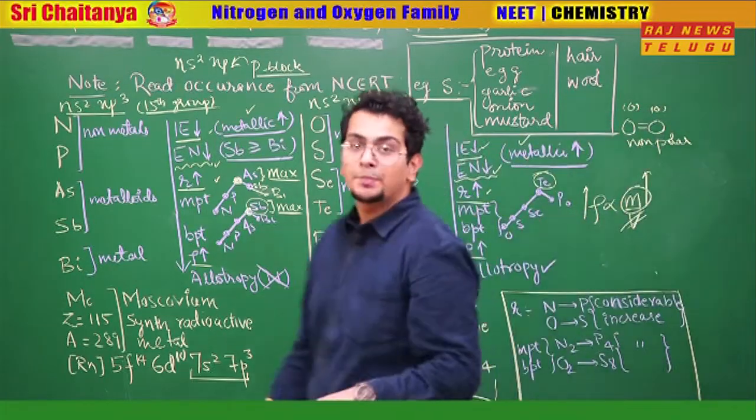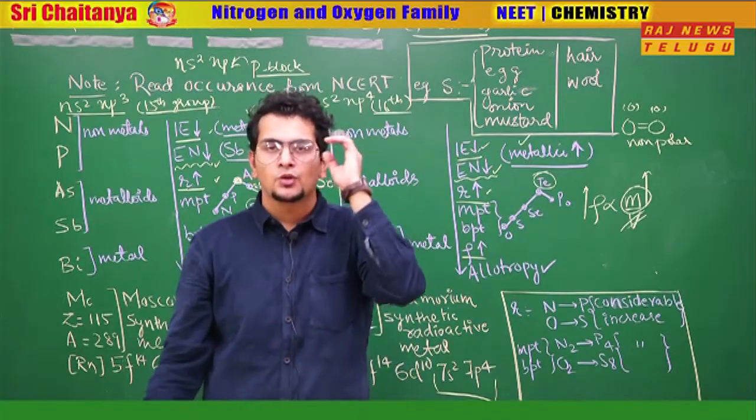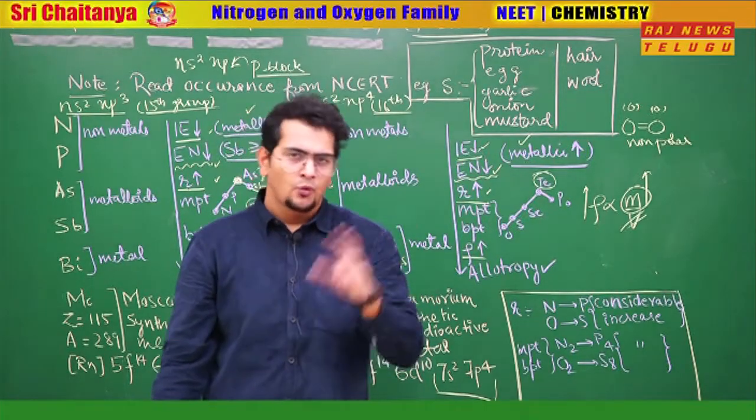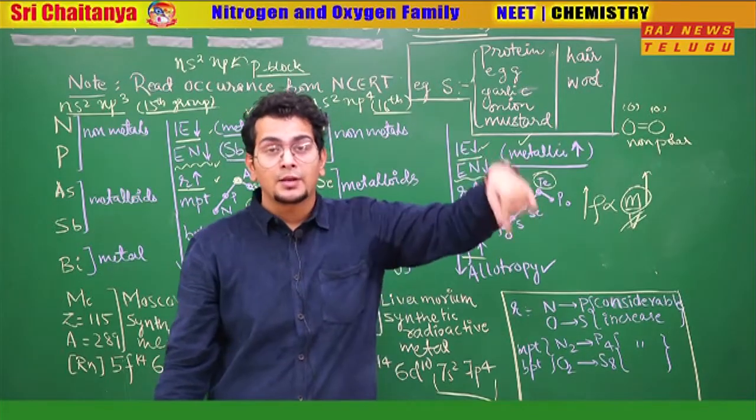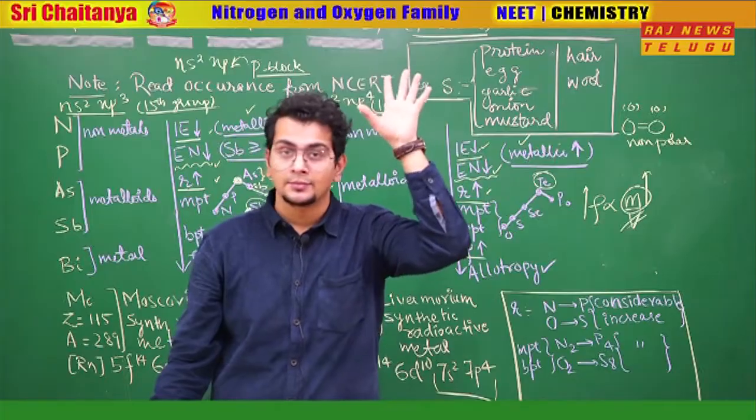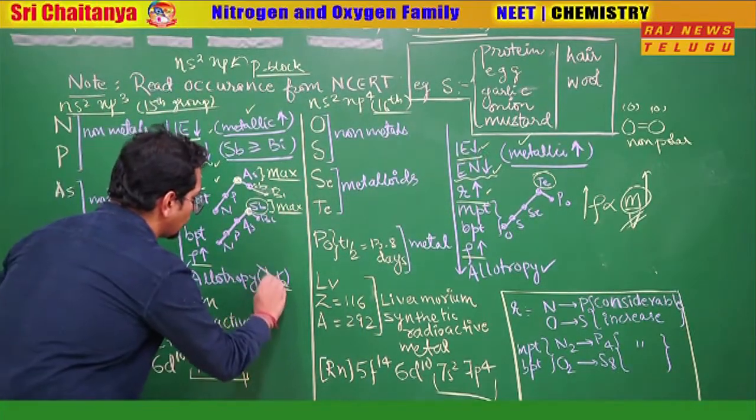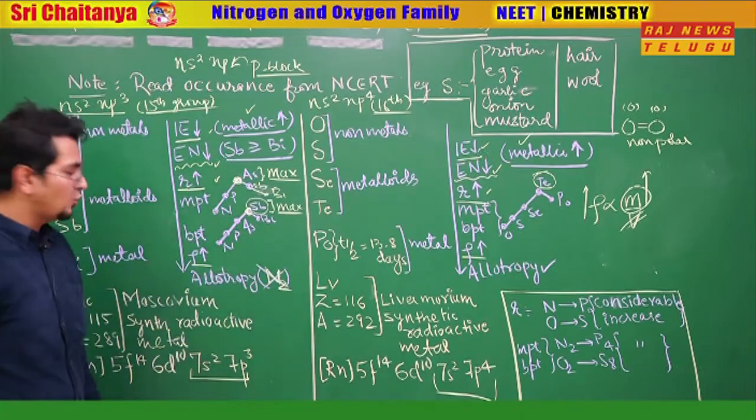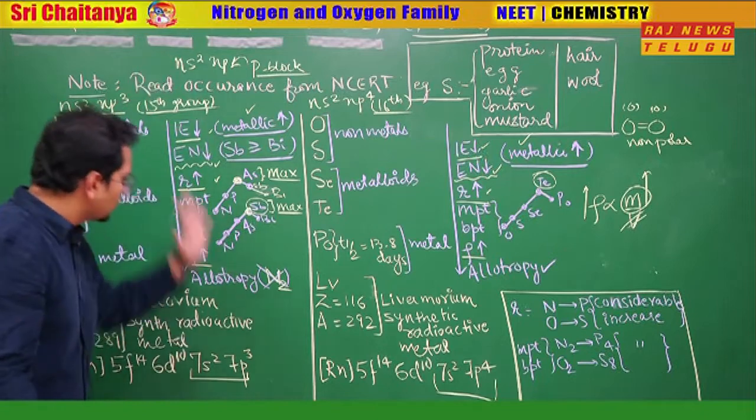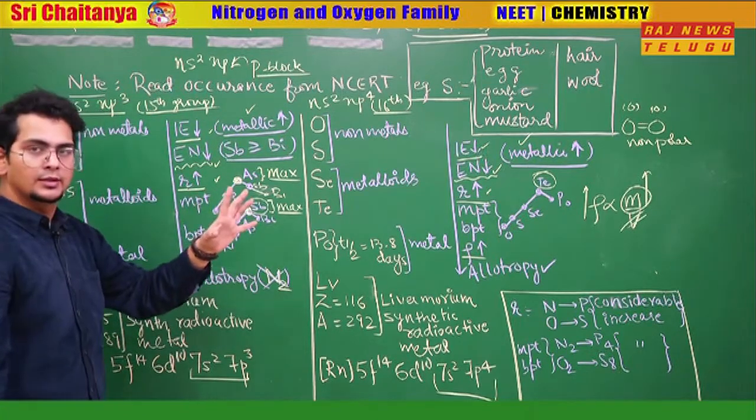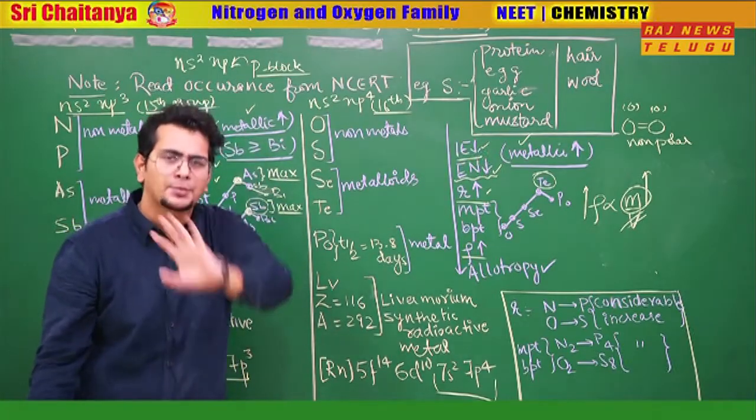When it comes to allotropy, there is a little bit of deviation in different textbooks. Whenever there is a difference in the textbooks, one book is saying something and the other is saying something else, always follow the Bible for the NEET examination, that is the NCERT. NCERT says that nitrogen does not show allotropy. Nitrogen does not show allotropy as per the NCERT. So everyone shows allotropy except nitrogen here. Whereas in the oxygen family, everyone shows allotropy, no exception there.